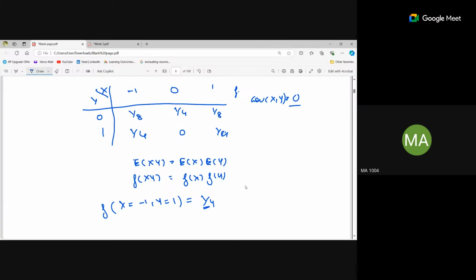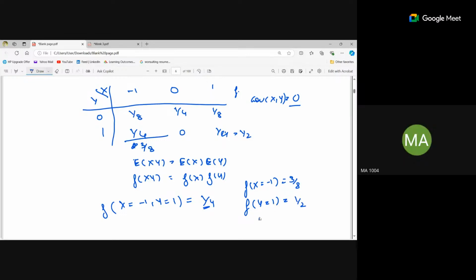But if I calculate for x equals -1, the marginal distribution will be 3/8. And for y equals 1, the marginal distribution is 2/4, or 4/8, so it will be 1 by 2.